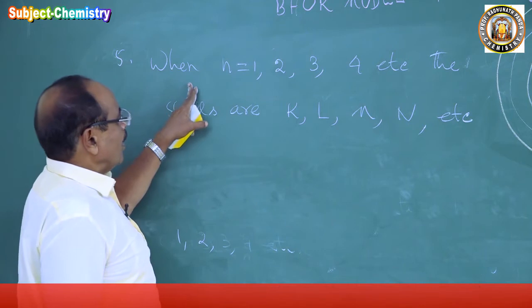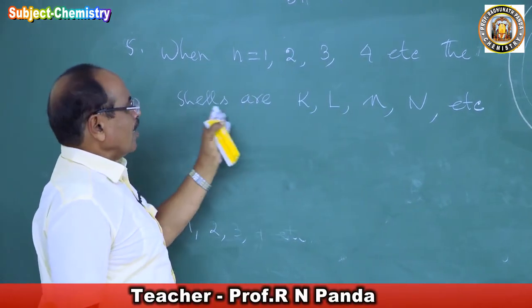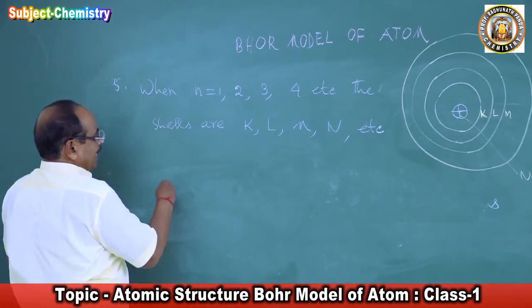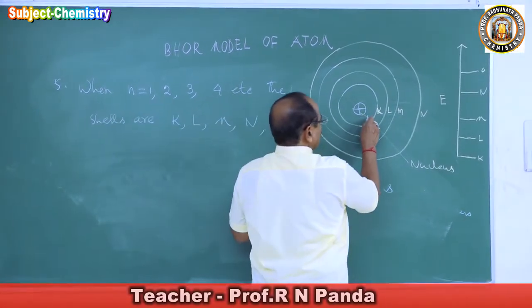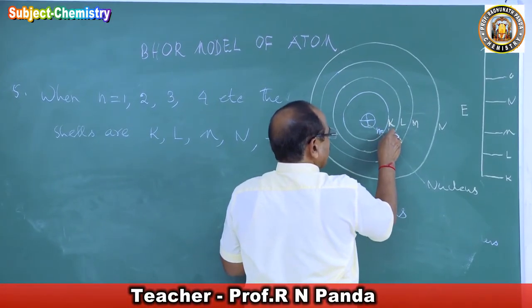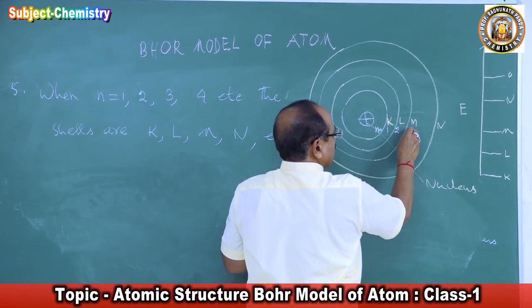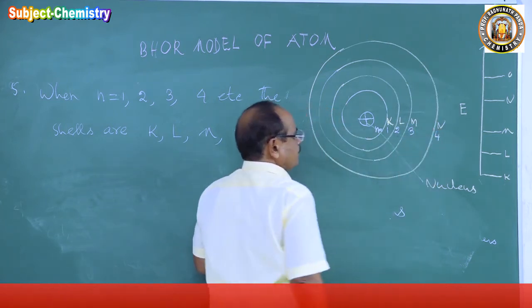So when n equal to 1, 2, 3, 4, 5, 6, 7, 8 like this, the cells are K, L, M, N, etc. Now what is this K? When n is equal to 1 it is the K cell, n is equal to 2 it is the L cell, n is equal to 3 it is the M cell, n is equal to 4 it is the N cell.